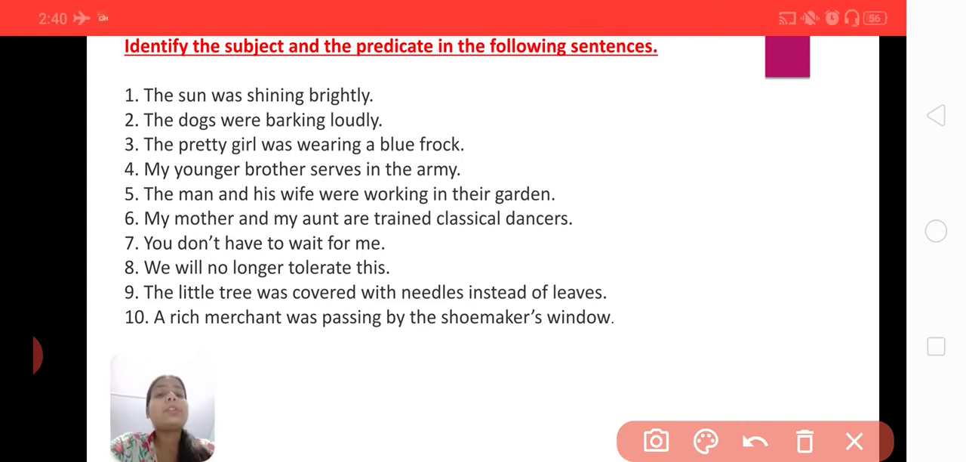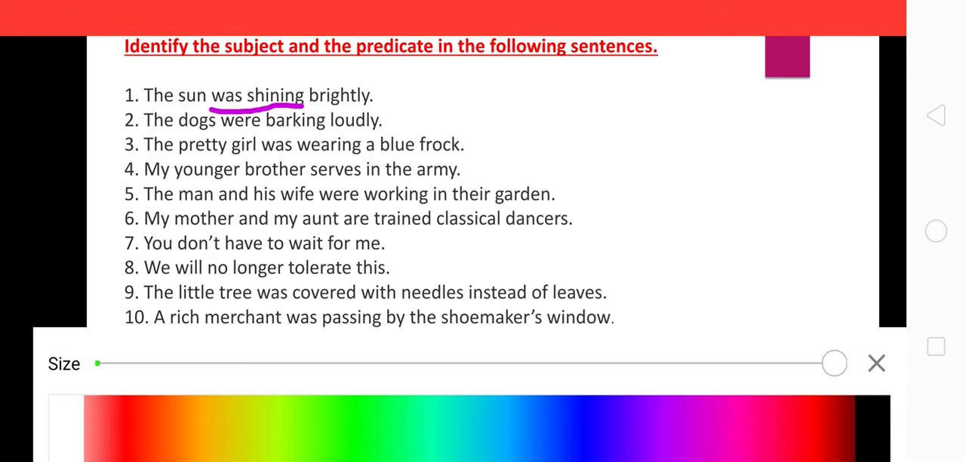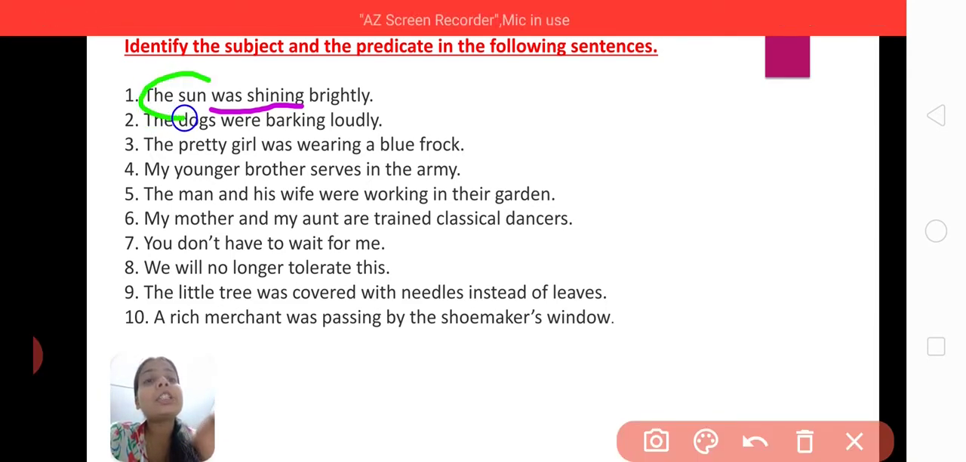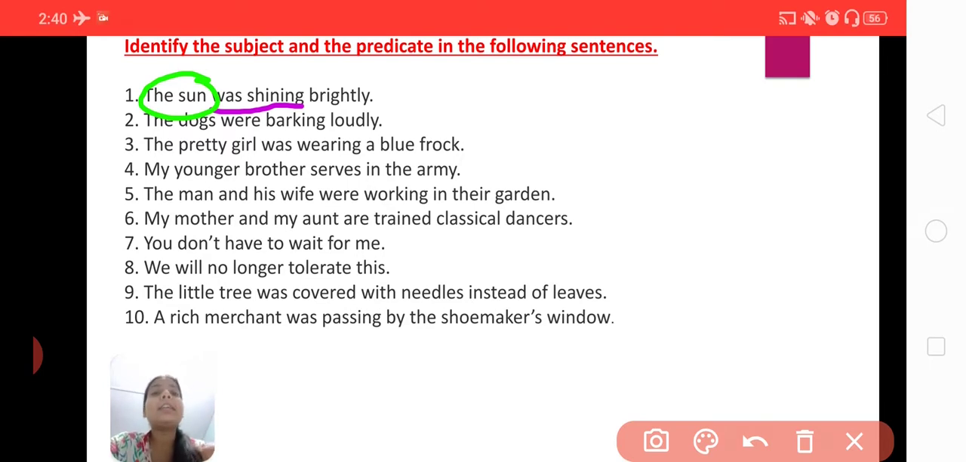Okay, so the first sentence is, the sun was shining brightly. What you need to do? First you have to identify the verb. What is the verb here? Yes, was shining. Okay, so what is shining brightly? What answer will you get? Yes, the sun is shining brightly. So the sun here is the subject, whereas the remaining part, was shining brightly, is the predicate.